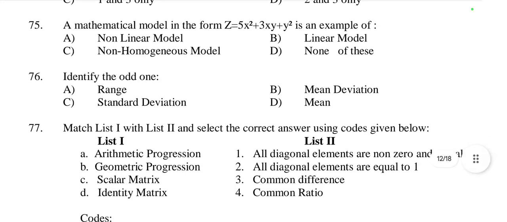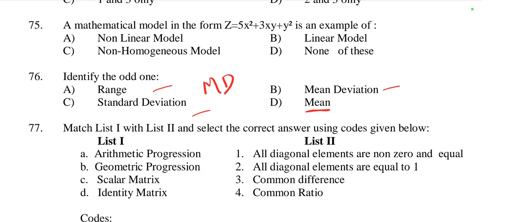Then question number 76. Identify the odd one: range, mean deviation, standard deviation, mean. Range, mean deviation and standard deviation are all measures of dispersion.